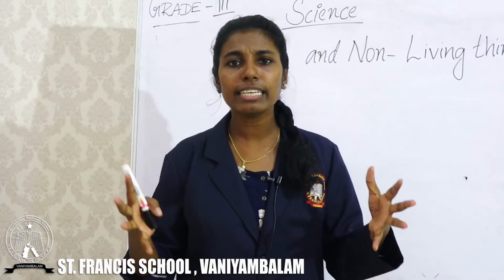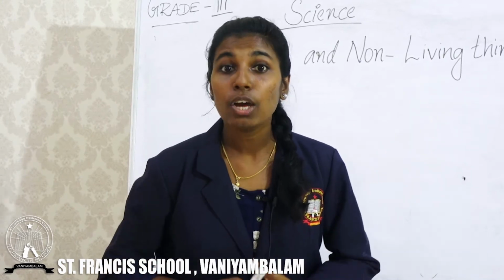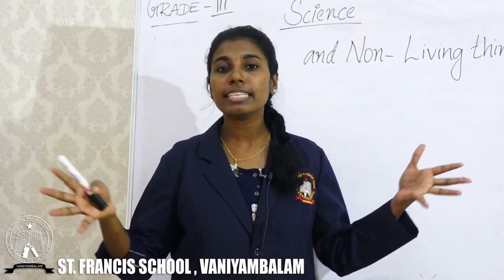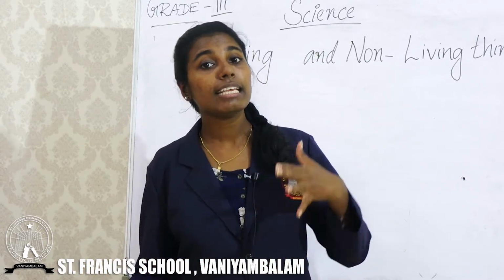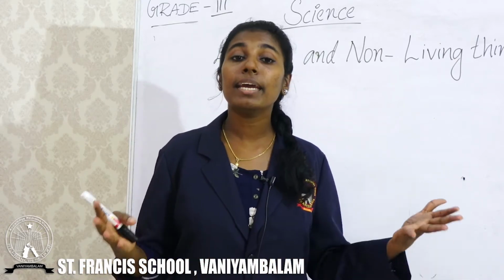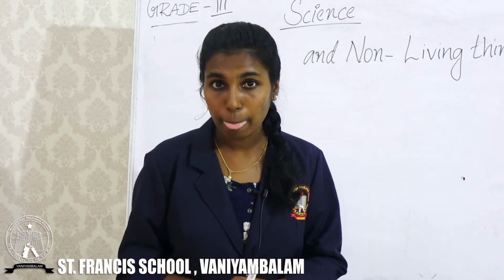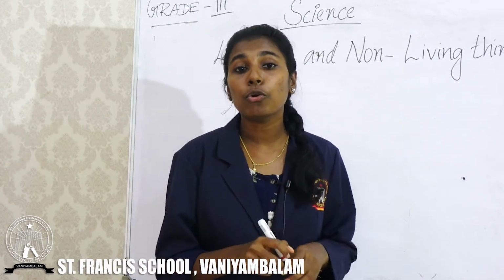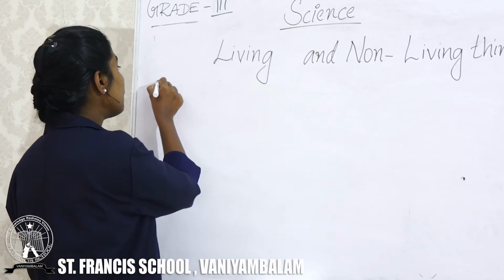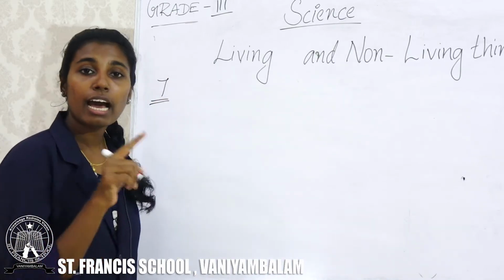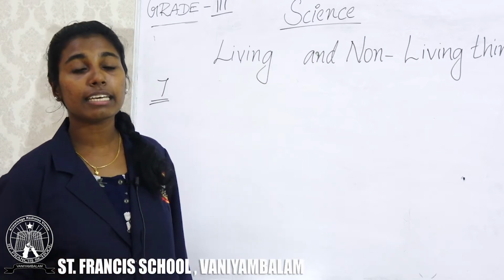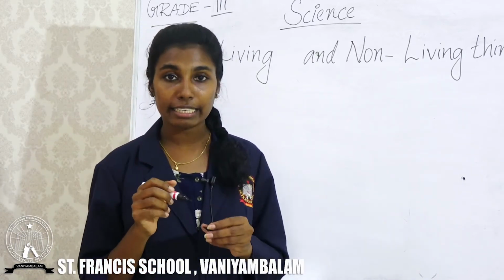Students, as we discussed in the last class, we can see many things around us. We can divide these things into living things and non-living things based on some characters. In this chapter, we are going to study 7 important characters of living things. In the last class, we already discussed 2 important characters.